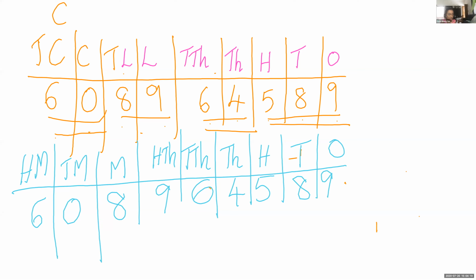It is in the 100 million place, in the millions period. So how will we read it?